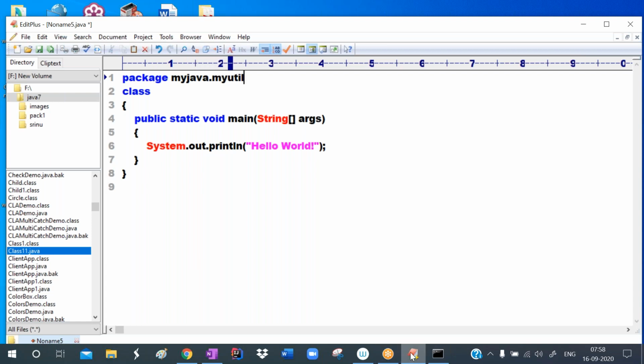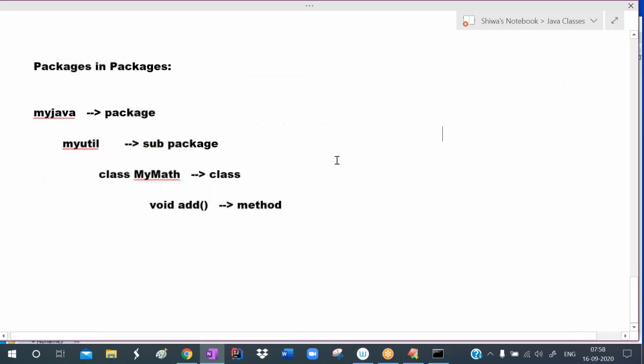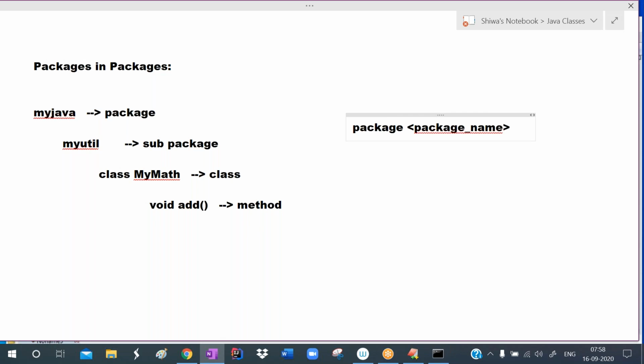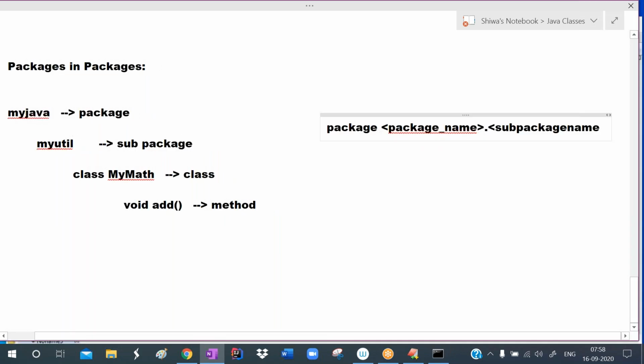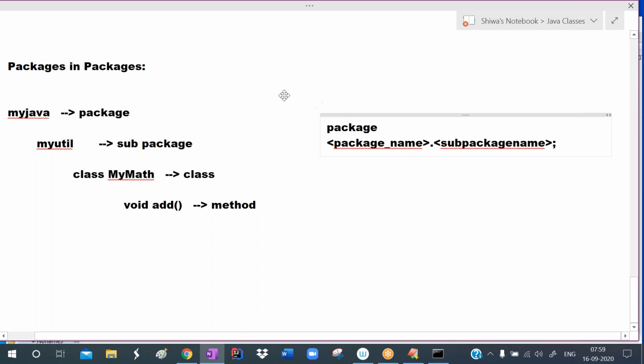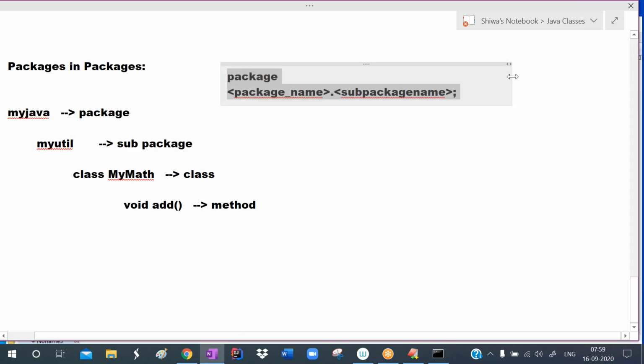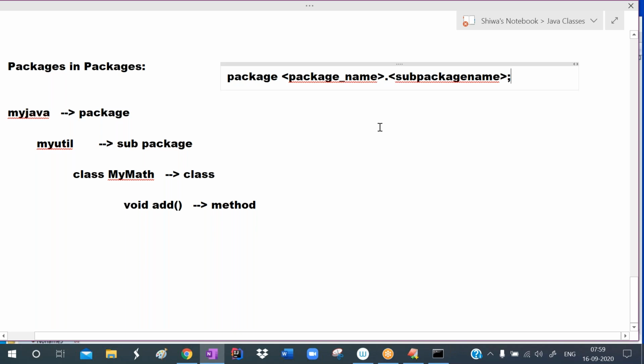So we write package, package name, dot, sub package name. Like this, we can define any number of sub packages. In the sub package, if you want to define another sub package, write dot sub package name. This is the syntax we have to follow to define a package in another package.